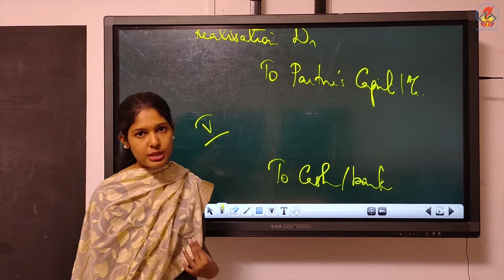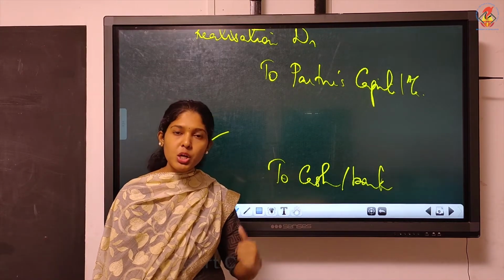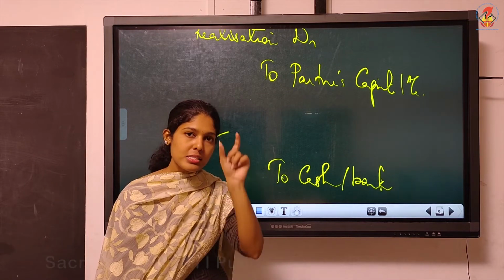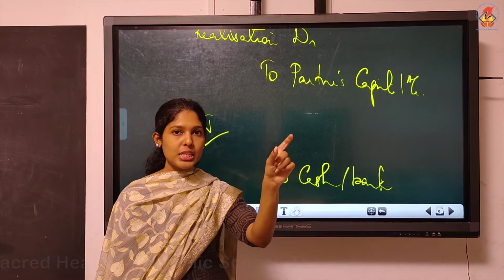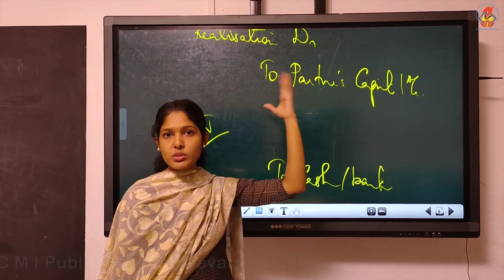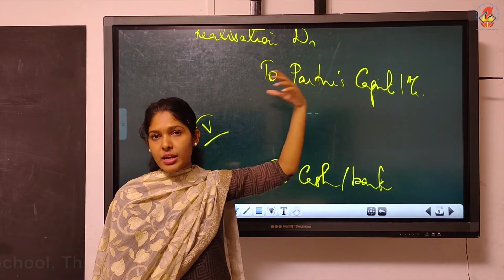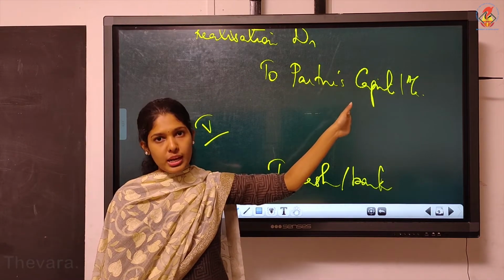What will you debit? Should we debit realization account? No, because partner's loan is still there in the balance sheet. We haven't closed it. Since we are closing creditors, since we are closing all assets, we are not writing their assets account, we are not writing their creditors account. There you wrote realization.